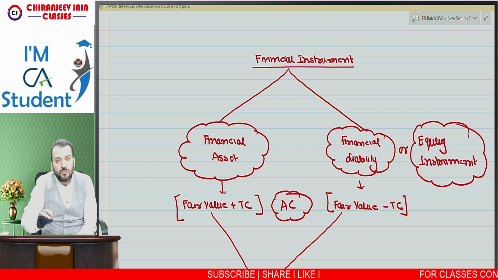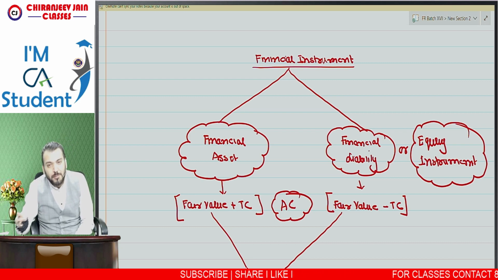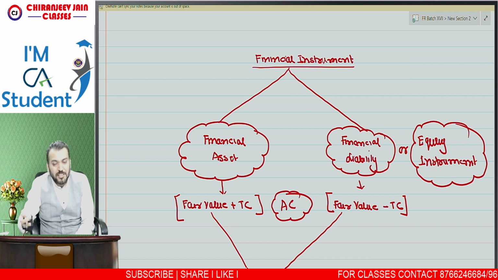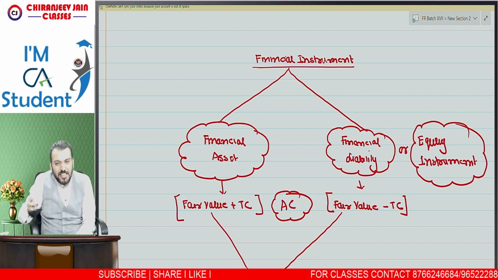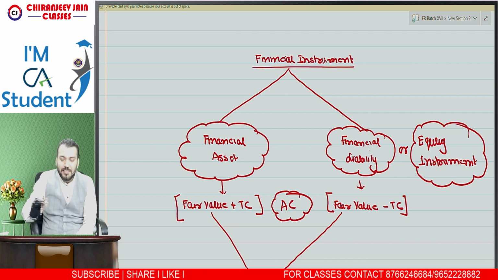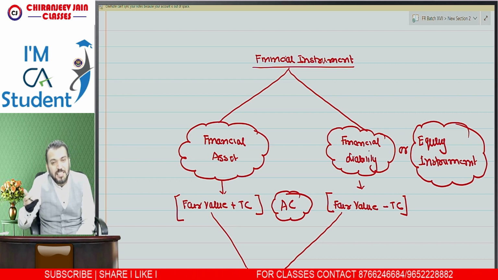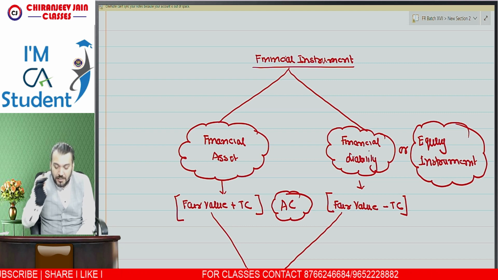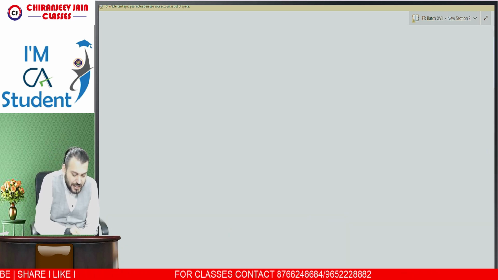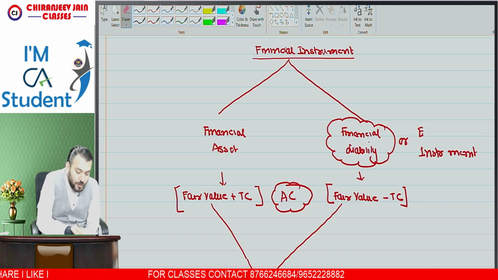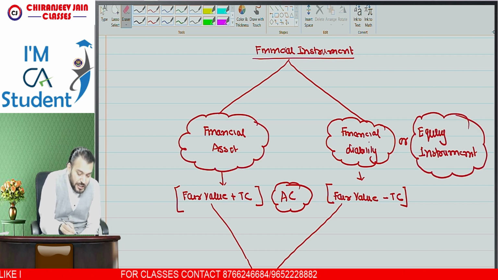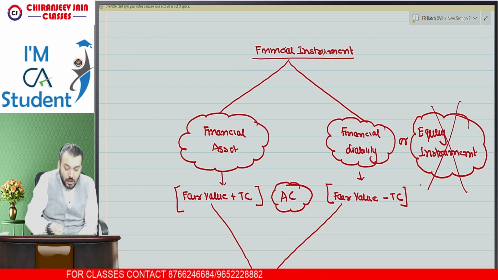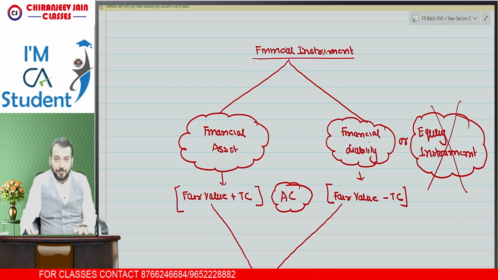However, equity instrument is not covered under Ind AS 109 because equity instrument is not subsequently remeasured. Equity instrument will be initially recognized at the consideration received, and that will be the carrying amount of the equity instrument. Understood. So we are not discussing anything about equity instrument right now. Our discussion is based on financial asset and financial liability.